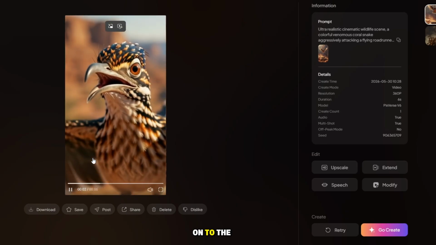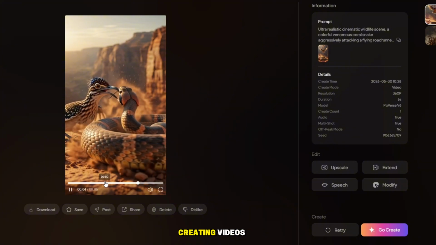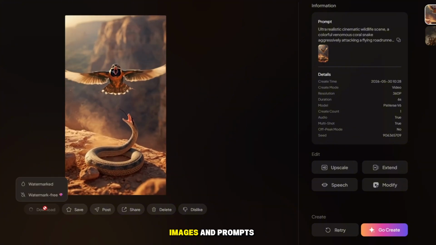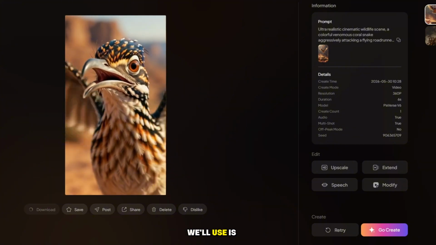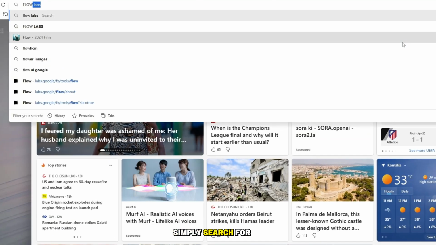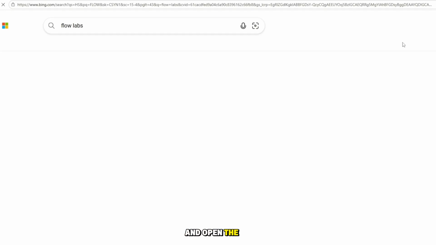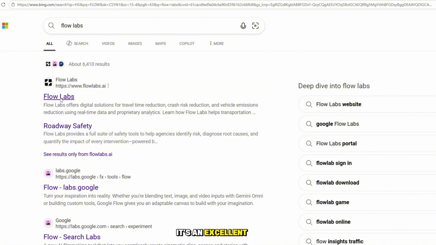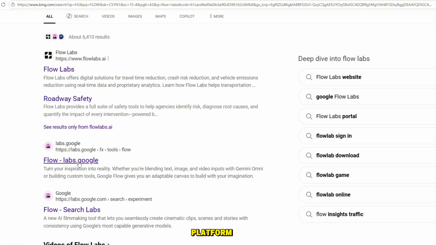Now, let's move on to the next website, where we'll continue creating videos using the same images and prompts. The next website we'll use is FlowLabs. Simply search for FlowLabs on Google and open the first website that appears. It's an excellent AI video generation platform, and I personally use it every day to create videos.